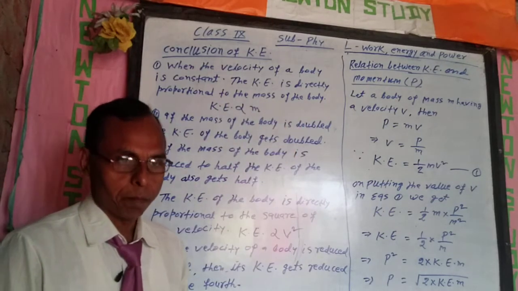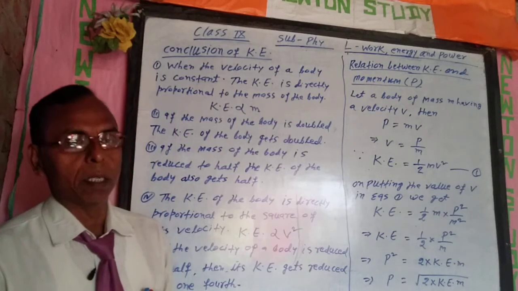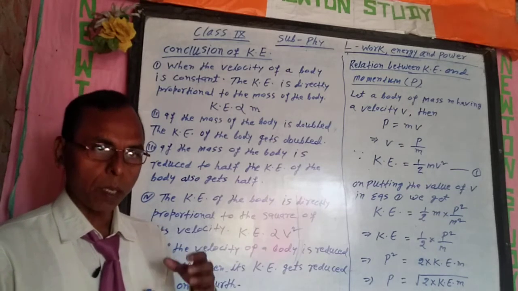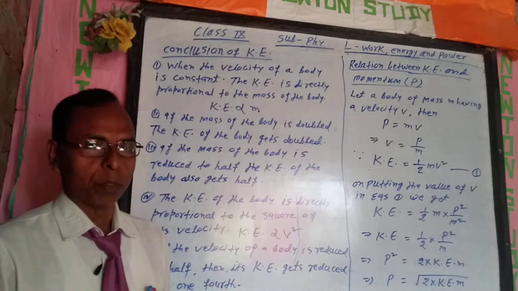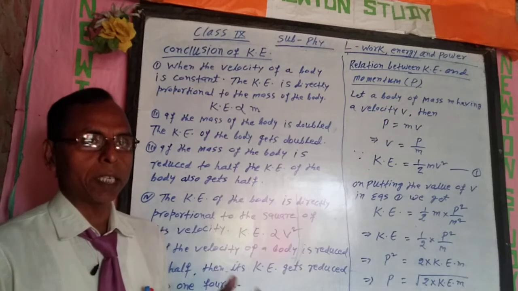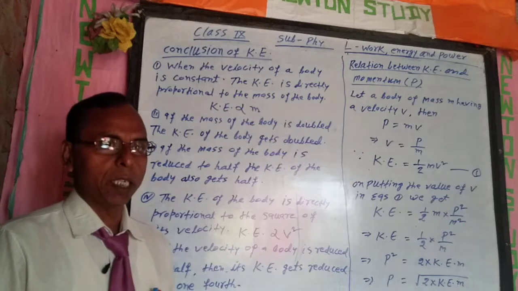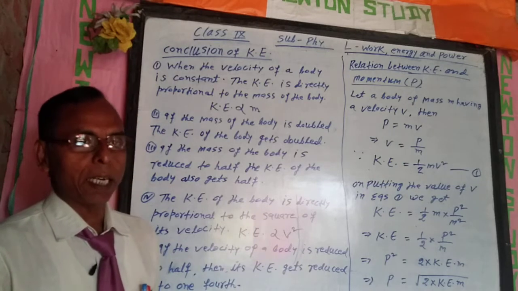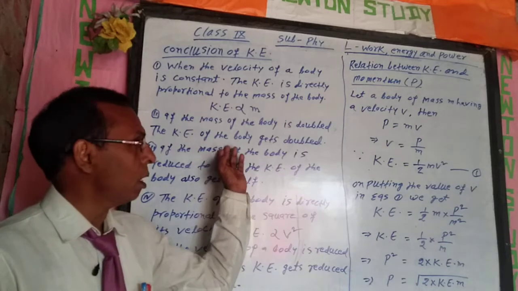It means that when the mass of the body becomes double, the kinetic energy also gets doubled. When the mass of a body becomes half, the kinetic energy also gets half.